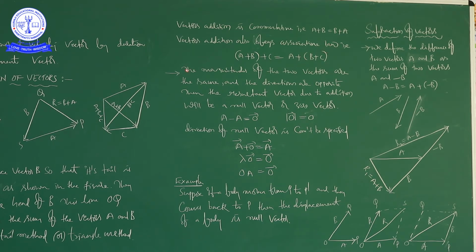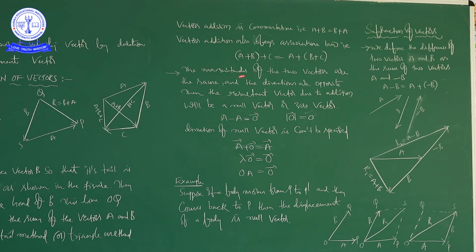Next, if the magnitudes of two vectors are the same and the directions are opposite, then the resultant vector due to the addition will be a null vector or zero vector. This is another point, and it also belongs to the addition of vectors, but by adding two vectors we are getting a new vector, namely the null vector or zero vector.